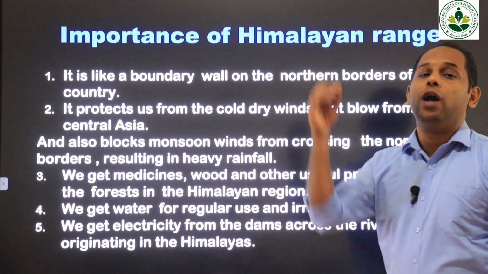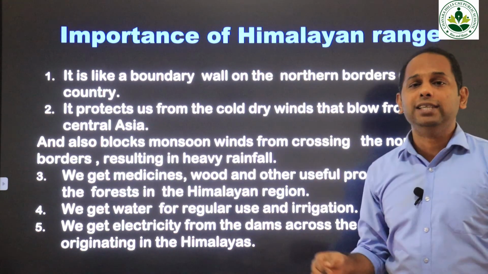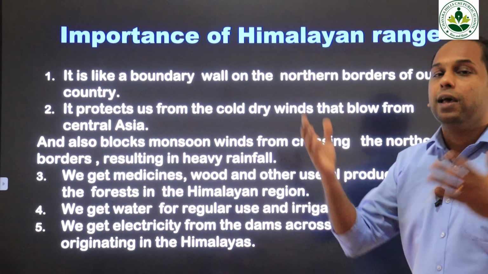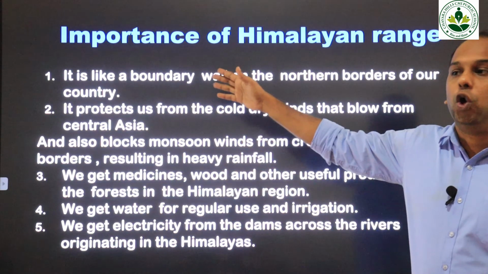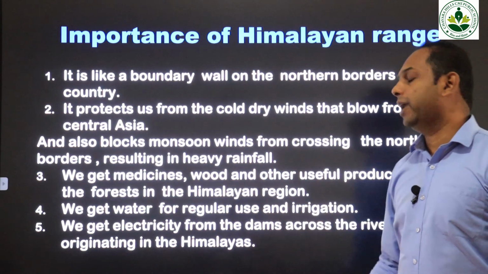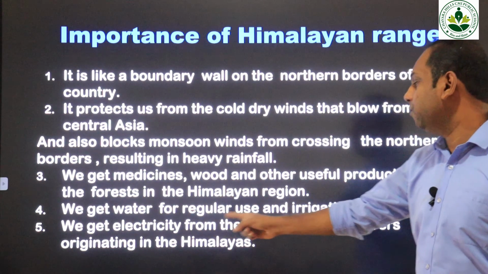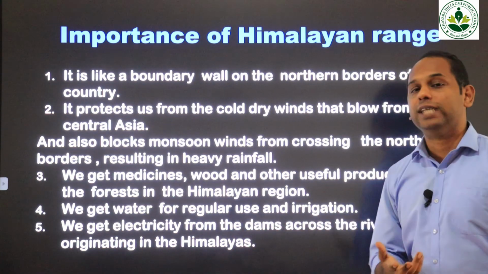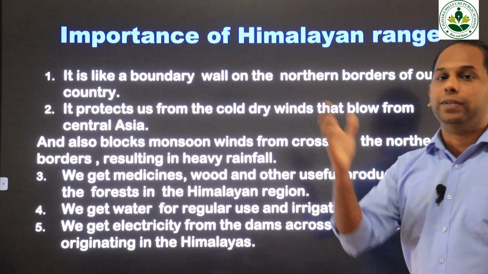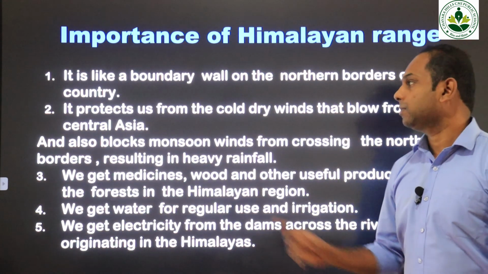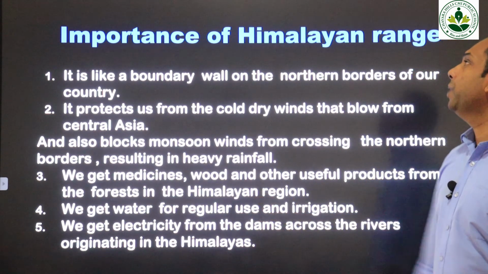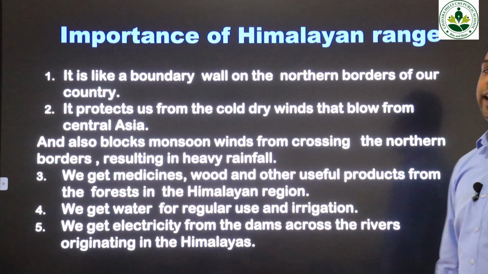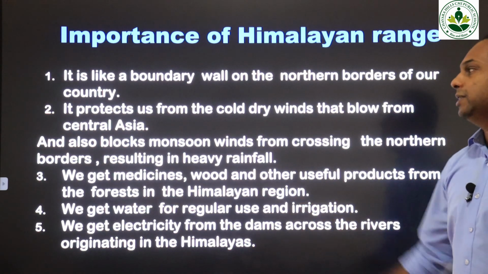So by the water of the rivers originating from the Himalayas, we produce what? Electricity, especially for the states located in the northern part of India. Okay, so that is the final point. We get electricity from the dams across the rivers originating in the Himalayas. So we produce electricity from the water which flows from the Himalayan mountain ranges. So these are the importance of the Himalaya. This is how the Himalayan mountains are useful to us. Okay, all these points are very important, so you have to study all these points.